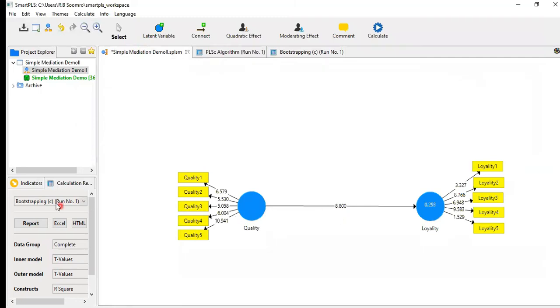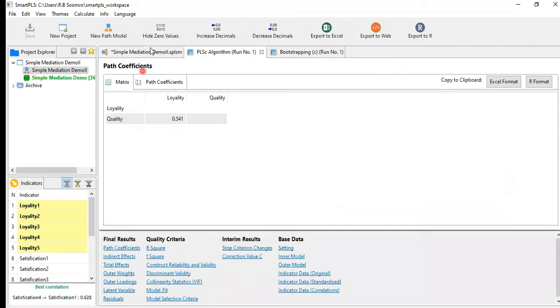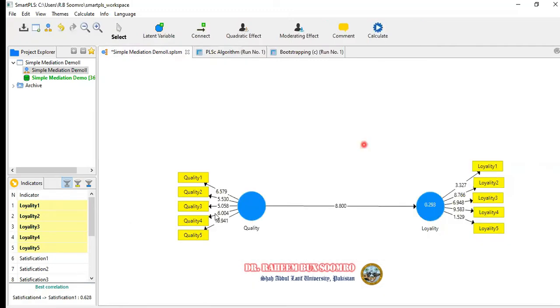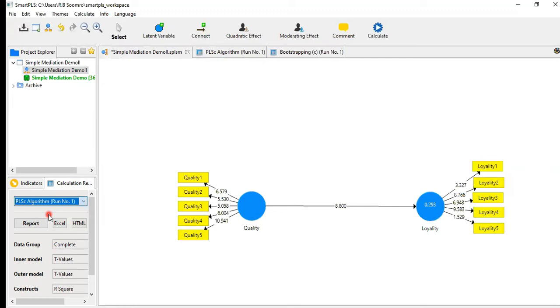Now we have to get the results of the PLS algorithm. You can get them from this one or from this one. If you click this one, you will get the same results. But if you want to change the results from here, then you have to go through the bootstrapping and PLS algorithm. See, the results have been changed. So this is the difference. From here, you can get the results.